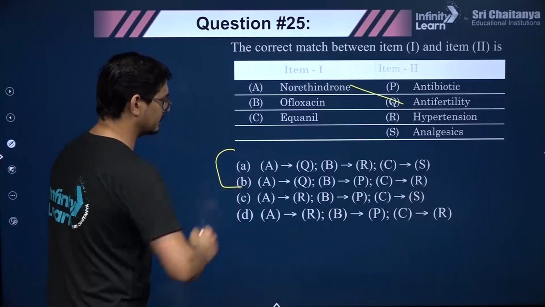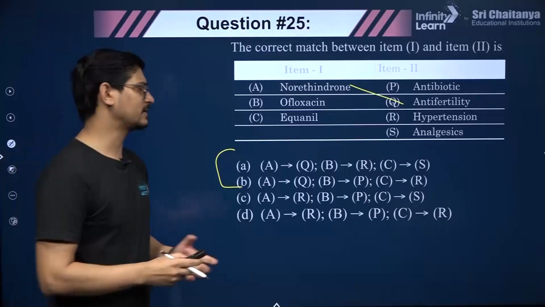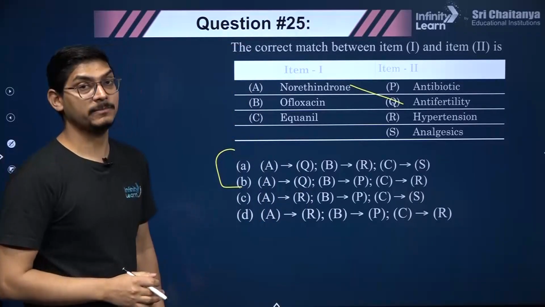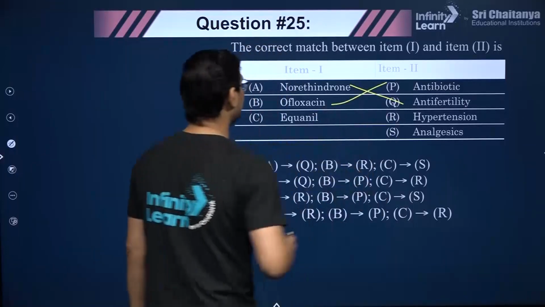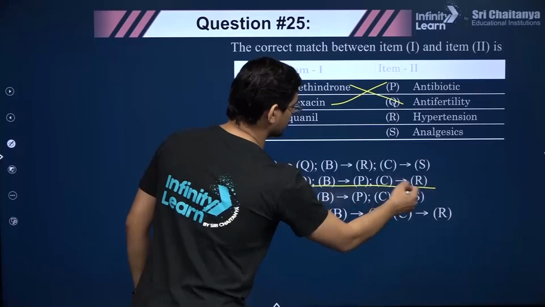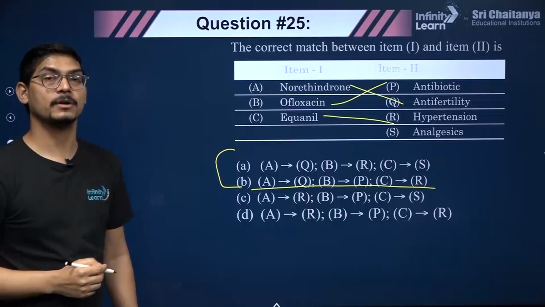Then ofloxacin, you must have heard these names, ofloxacin, cloxacillin, ampicillin, like that. So these are antibiotics, right? These are antibiotics. So B matches with P. I think that gives us the correct answer. So C must match with R. Yes, Equanil is a drug for hypertension.